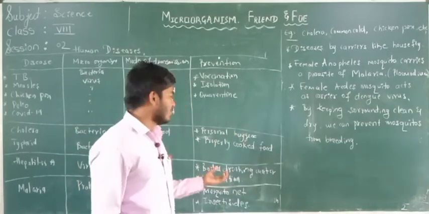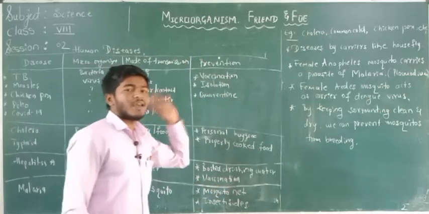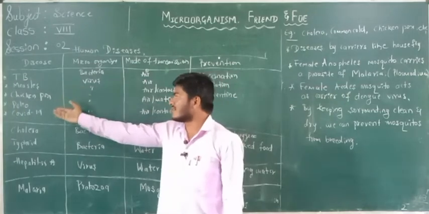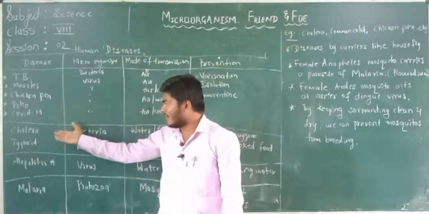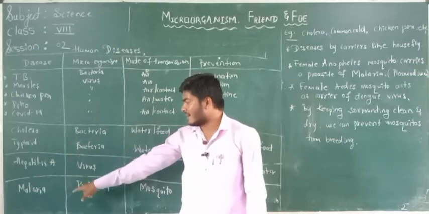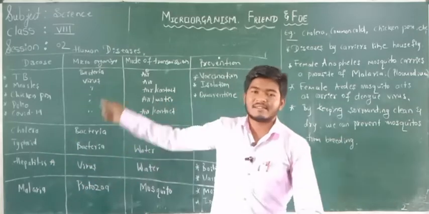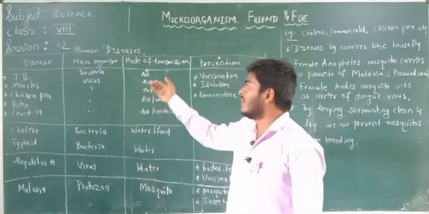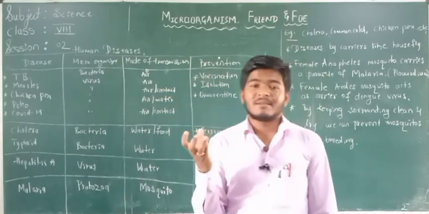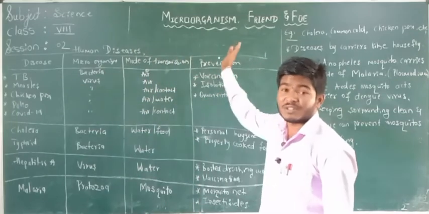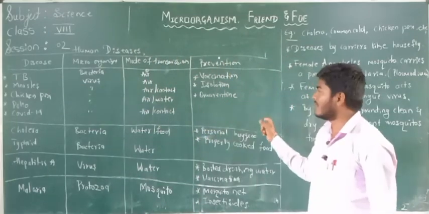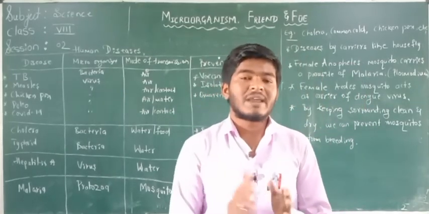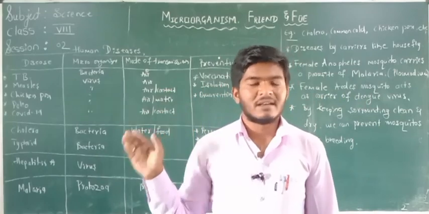Have you understood? By taking these preventions, we can prevent the spread of these diseases, that is tuberculosis, measles, chickenpox, polio, COVID-19, cholera, typhoid, hepatitis A and malaria. Remember all these diseases for your examination. The 1 or 2 marks question should be asked on this: which microorganism causes which disease and what are the prevention steps. All comes under one similar table. So in the next class we are going to study the plant diseases, the microorganisms which cause plant diseases. So thank you.